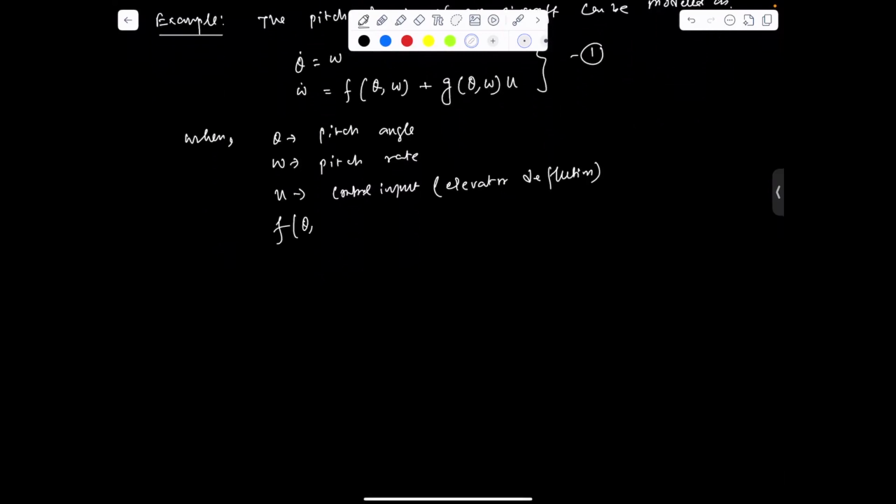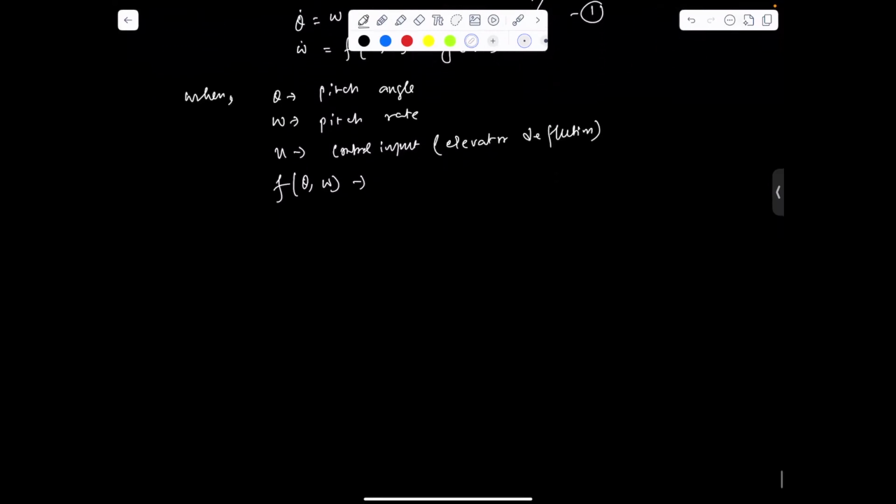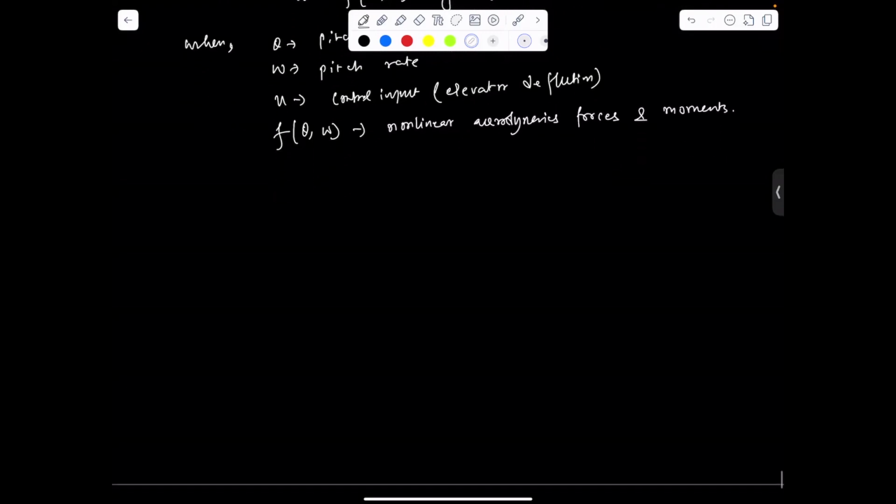And f(theta, omega) we are assuming is the nonlinear aerodynamic forces and moments, and z(theta, omega) we are assuming is the control coefficient.